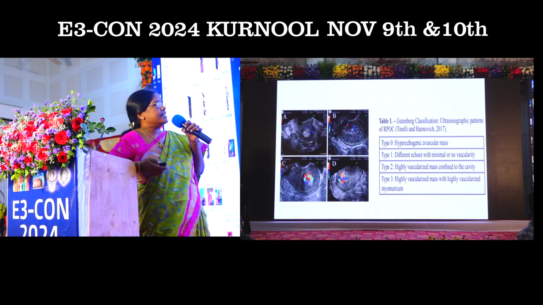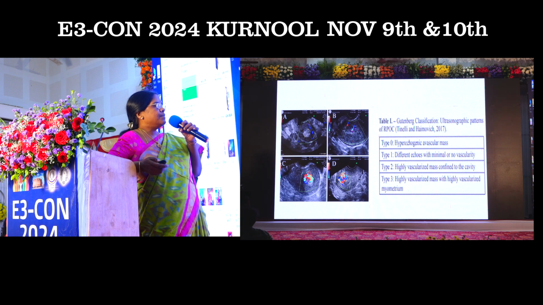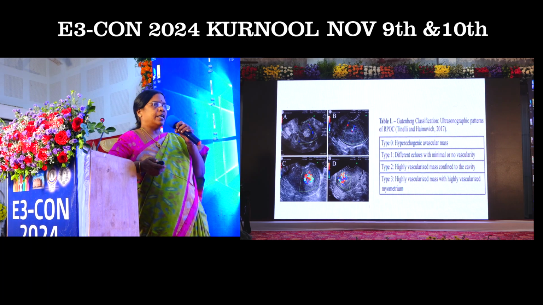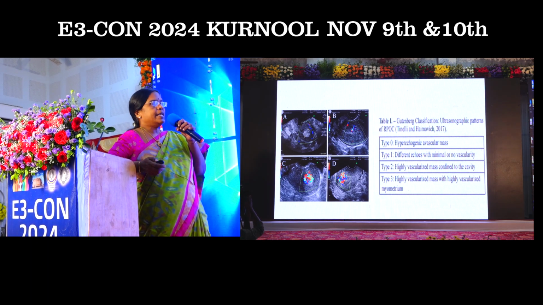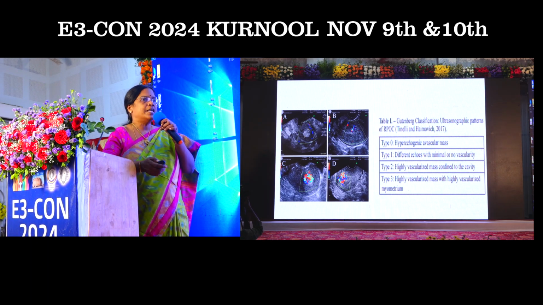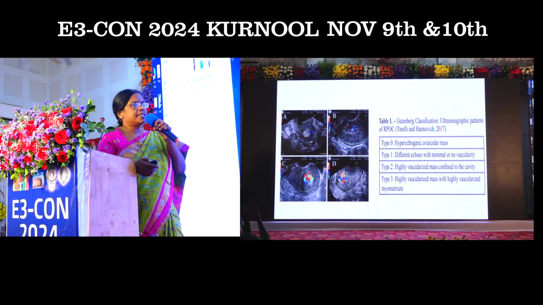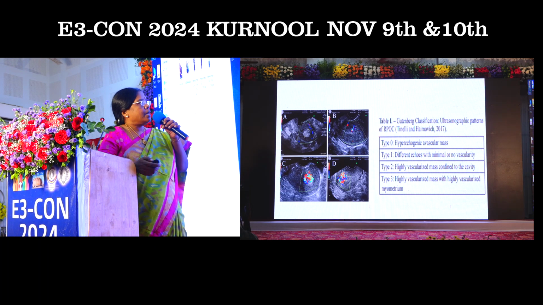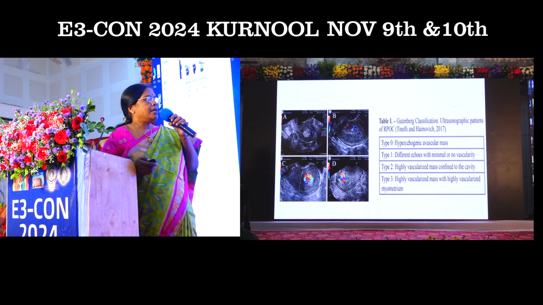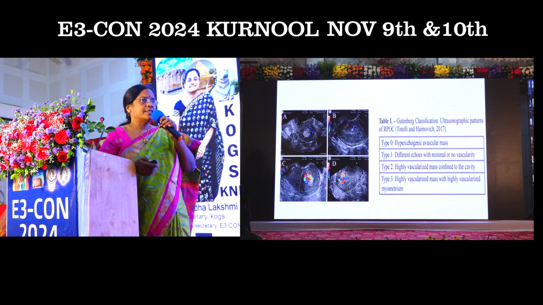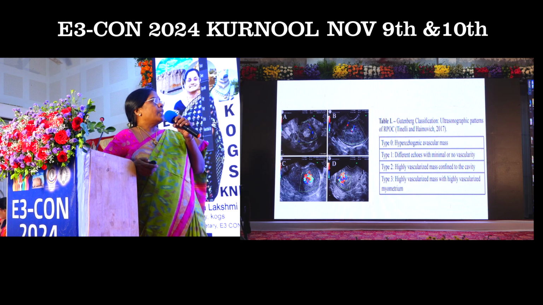Type 0 is a hyperechogenic avascular mass, which may be a retained avascular tissue or a blood clot. This is usually expelled by itself without much bleeding, so there is less risk in this case. Type 1 has different echoes with minimal or no vascularity. In this case also the bleeding will be less.